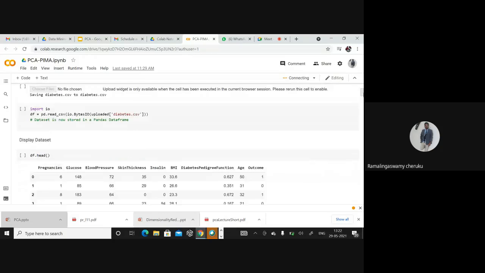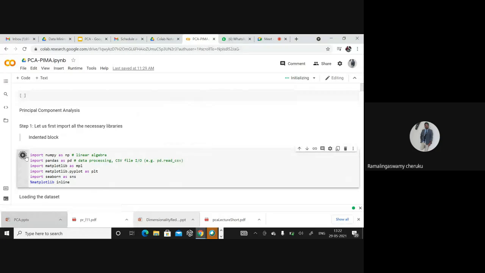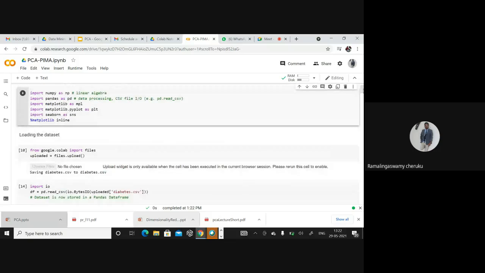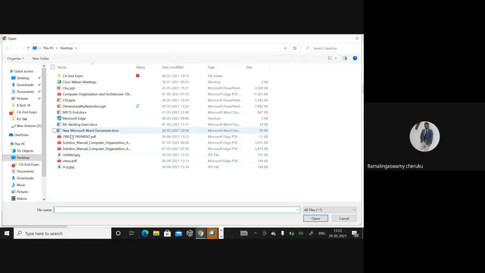Here I will explain how PCA works. I will take one data set and explain how PCA works and its relevant code. First, as we know, everybody has to import the relevant NumPy and pandas, and for drawing the plots you can import matplotlib. Once you import the required libraries, the next step is to import the data set. I'm using the Pima Indians diabetes data set for my problem.